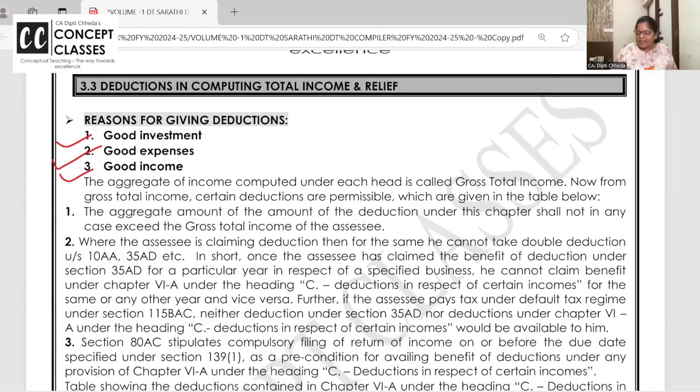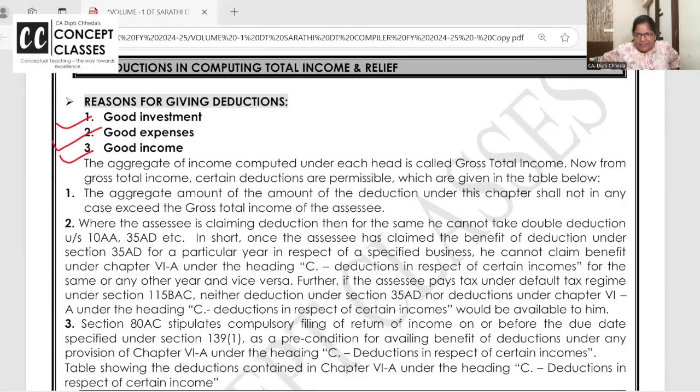Okay. Now the 80TTA series and all are not there for the CA exam. CMA they have given in the syllabus but not asked. So only what is relevant and important, I'll take it here.